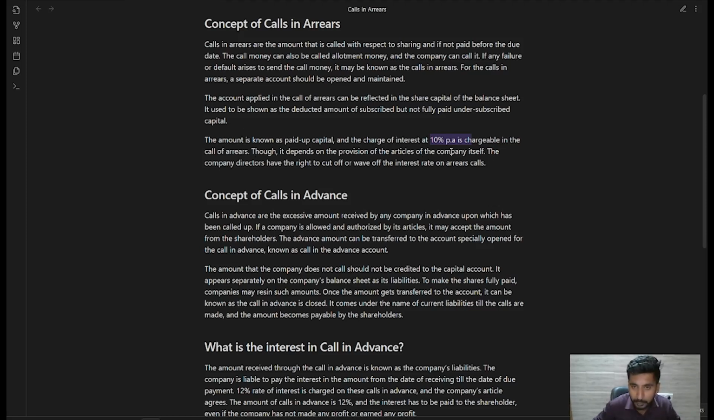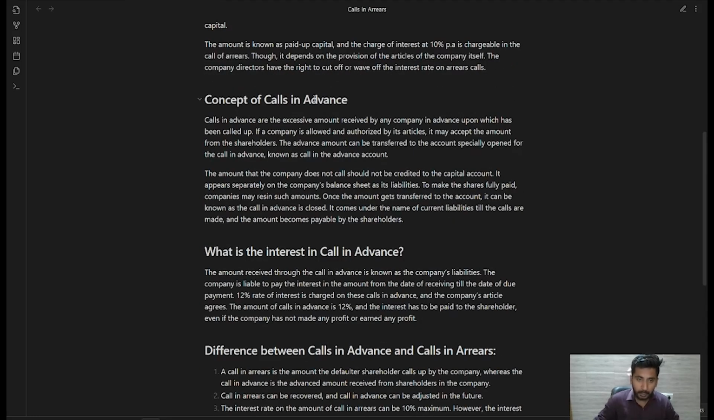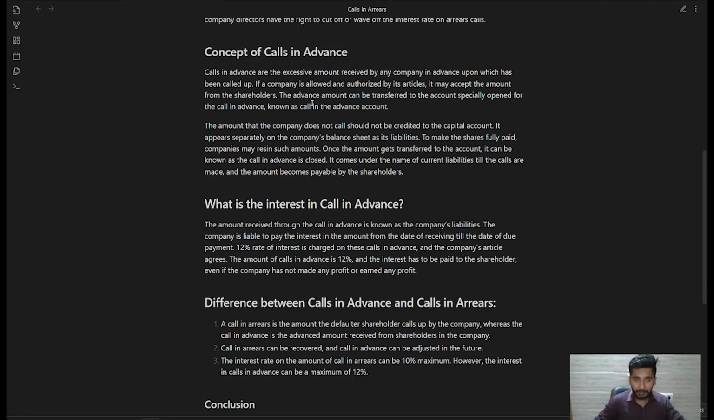Though it depends on the provisions of the articles of the company itself, the company directors have the right to waive off the interest on the calls in arrears. अगर चाहें कंपनी के डायरेक्टर्स तो they can waive off, but they have to pay. In general parlance, it is 10% per annum. Calls in arrears. Then we'll talk about the calls in advance.